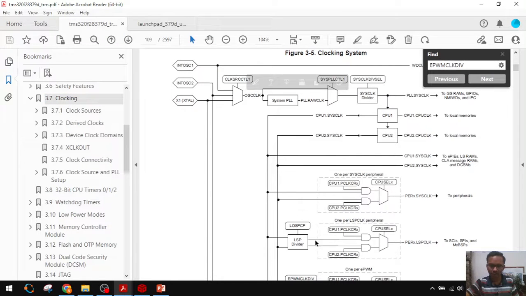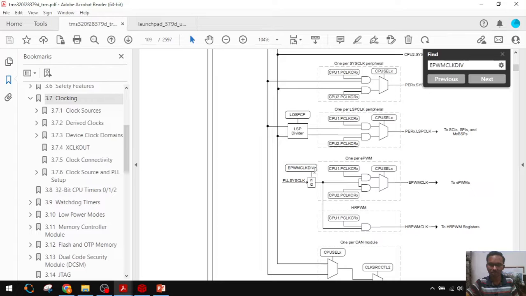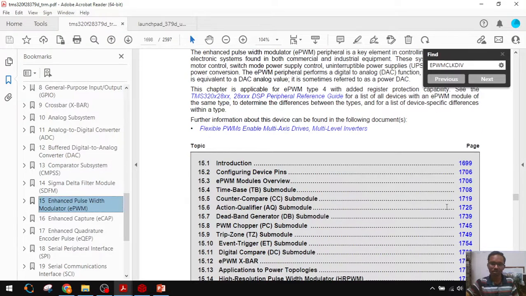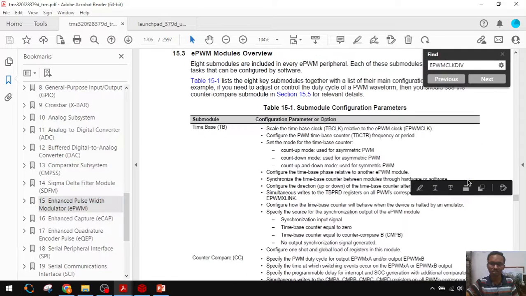After getting this ePWM clock, this clock will go to the ePWM module. Go to the 15th chapter. Here the time base module is there, right?